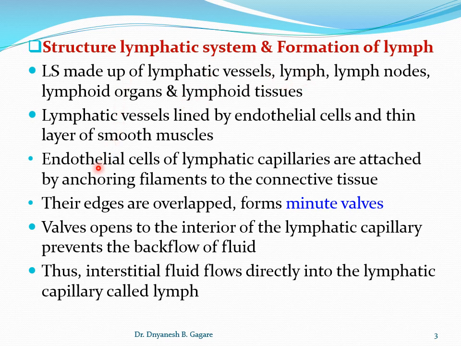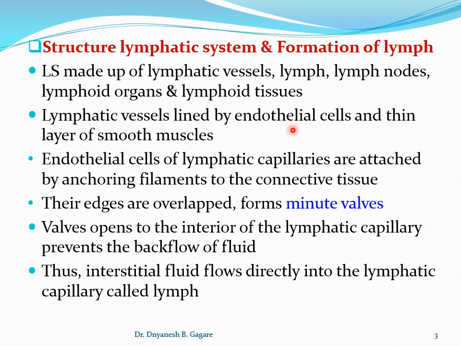The lymphatic vessels are lined by the endothelial cells and a thin layer of smooth muscle. Means the vessels are made up of the smooth muscle, and the inner layer is lined by the endothelial cells.